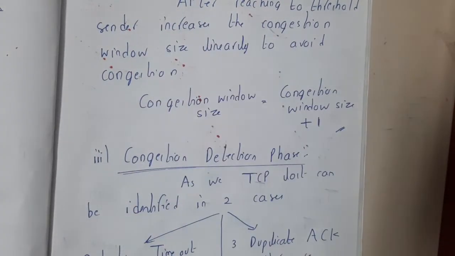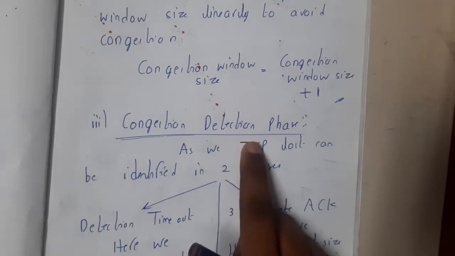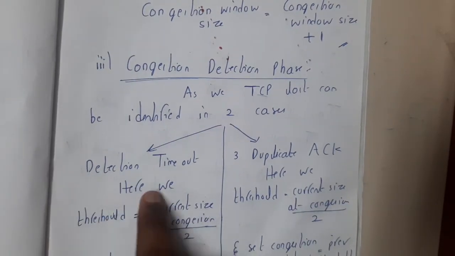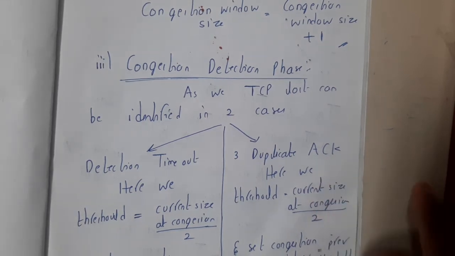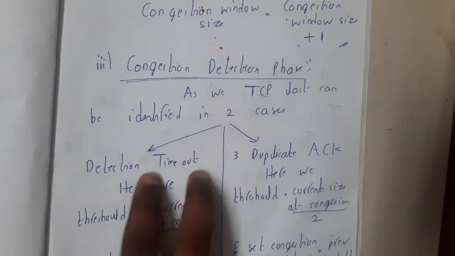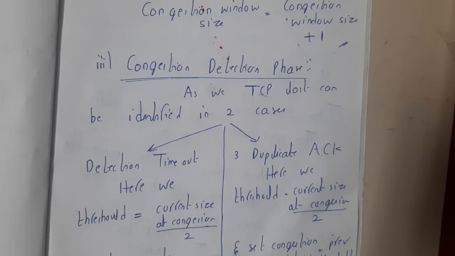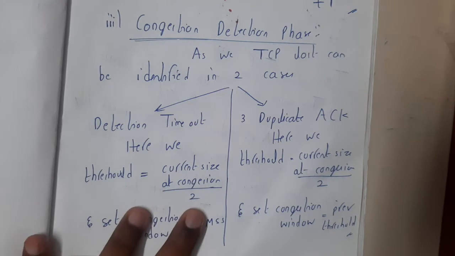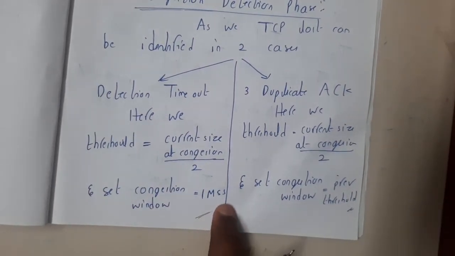While this congestion avoidance phase is going on, we will start detecting the congestion, guys. If you recall, detection is through timeout, right? Basically, if the timeout timer has ended, or we got 3 duplicate acknowledgements. In a timeout, the packet has failed, so it did not even get received, or the acknowledgement has been lost. Here we update the threshold to half of our current size, and we set our congestion window to 1 MSS, guys.